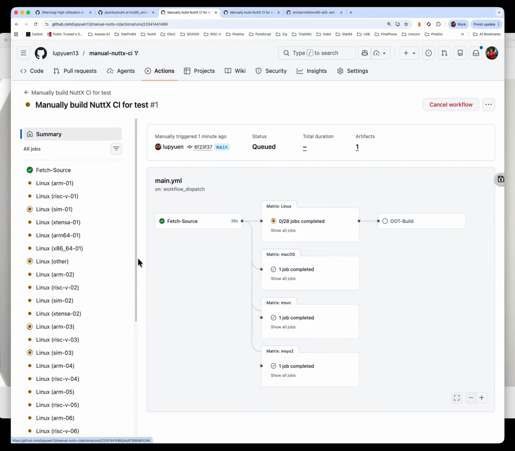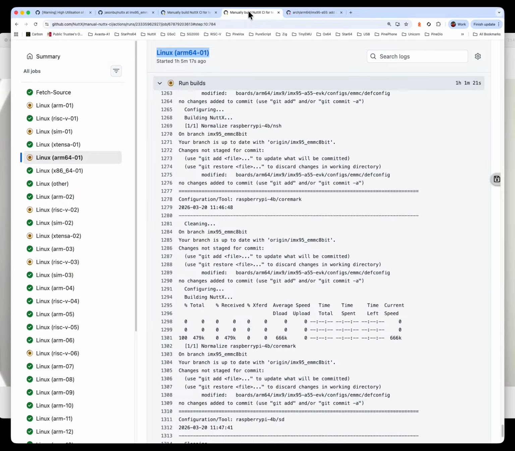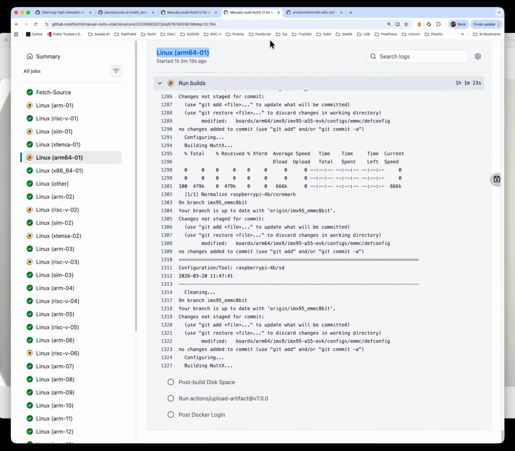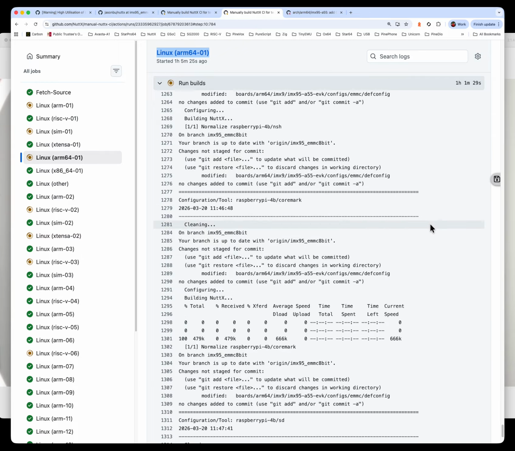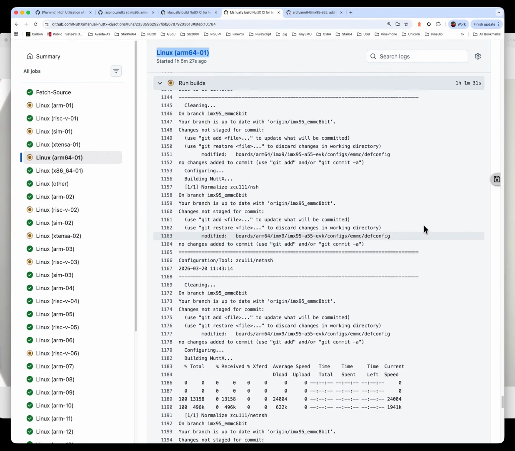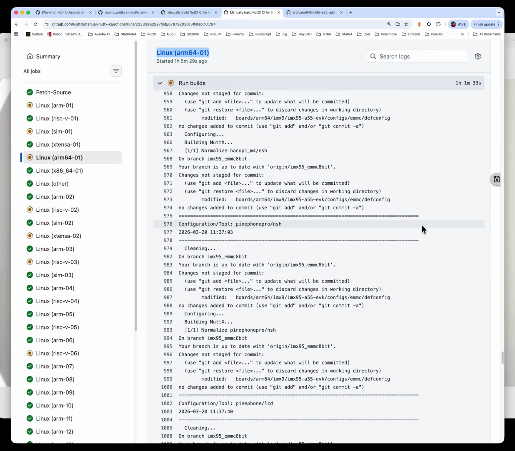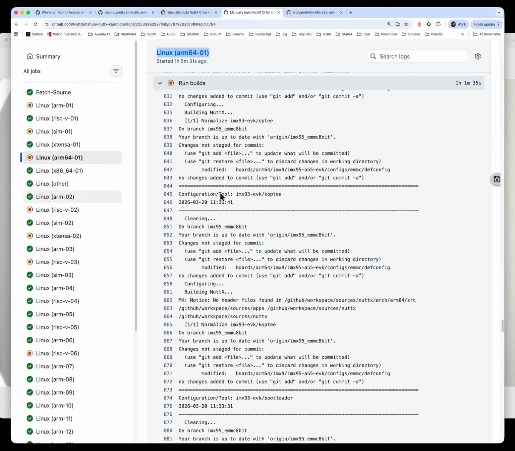It will take a while, but let me show the results that I started earlier on. I'm doing this just to show you that the results will be the same. If you look at this earlier build that I started, it's still running. We see that the result is the same. Let's go up. So we're now at ARM64.